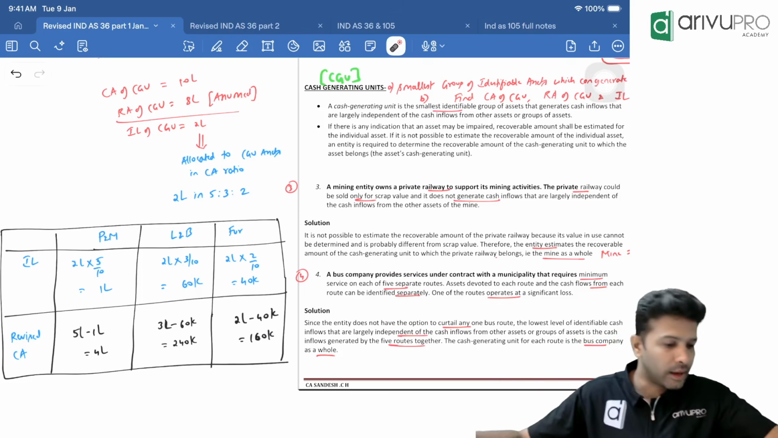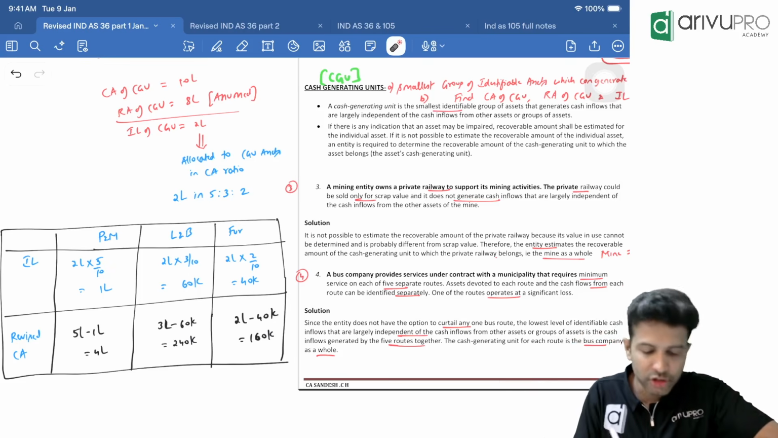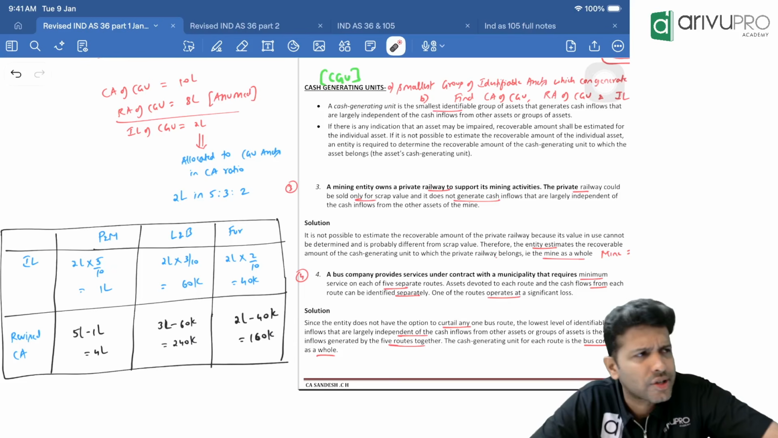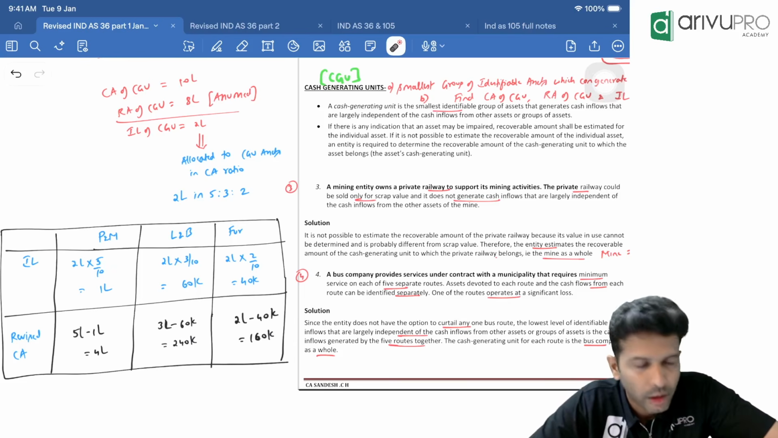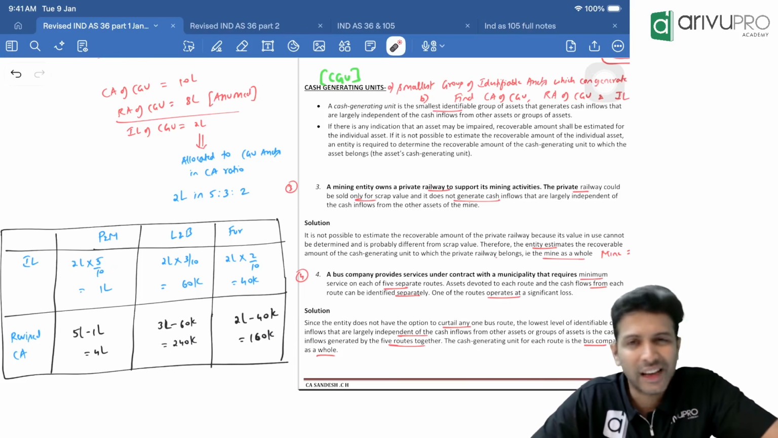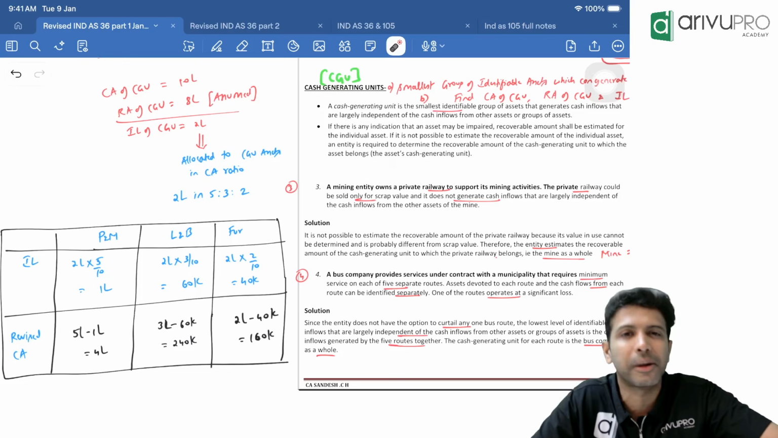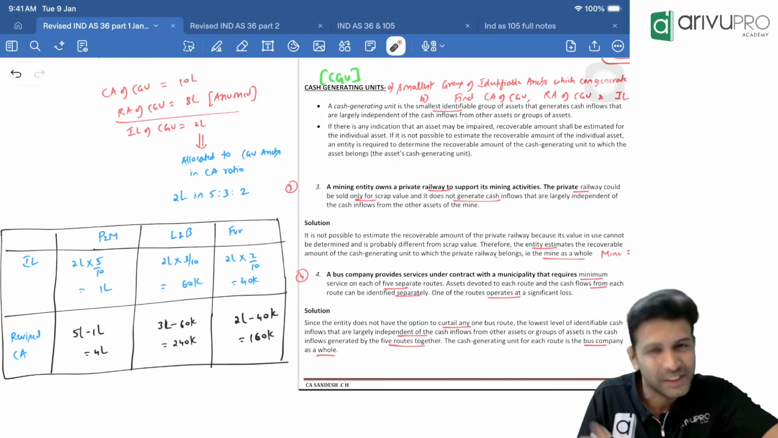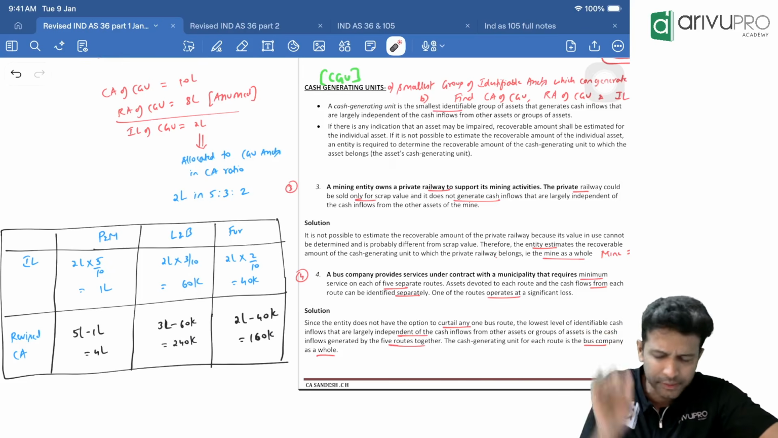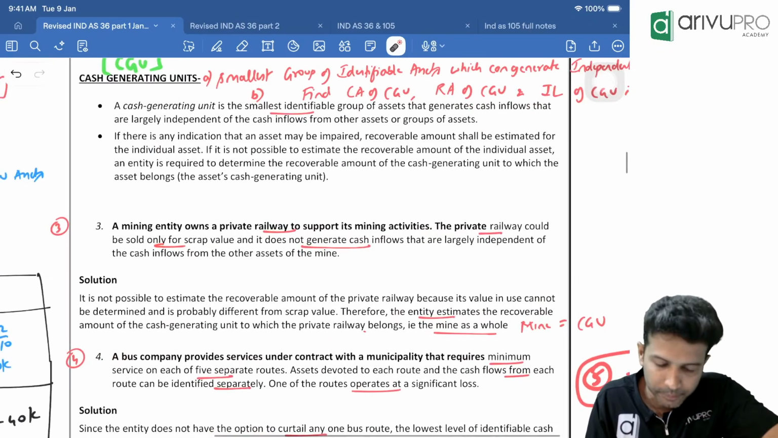Okay, then I'll move on. Next we have small case study questions. Identification of CGU. To find out how many CGUs we have, a couple of questions. I think the same question you'll find in your CA intermediate book also. We have done it in CA intermediate also. But anyways, we'll quickly do a few of them.